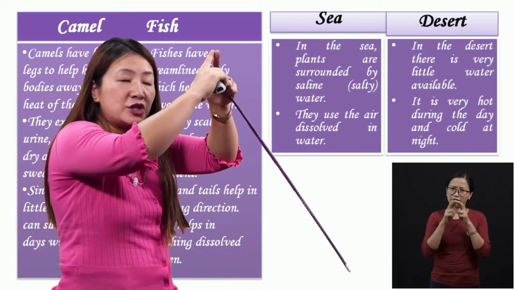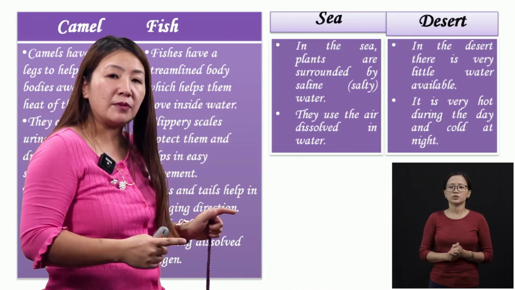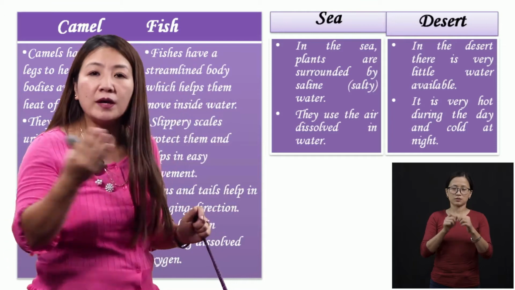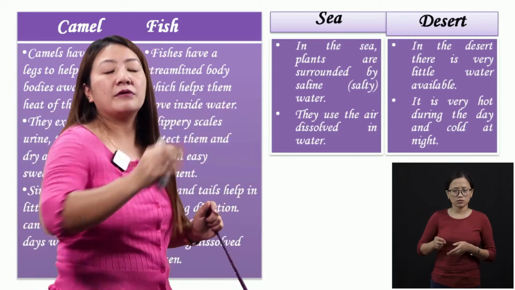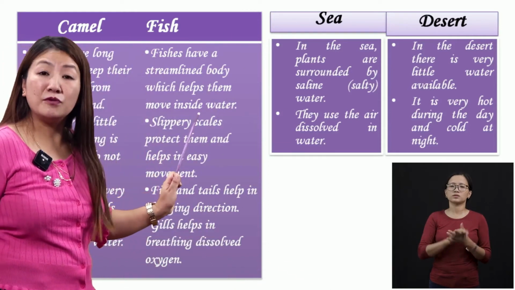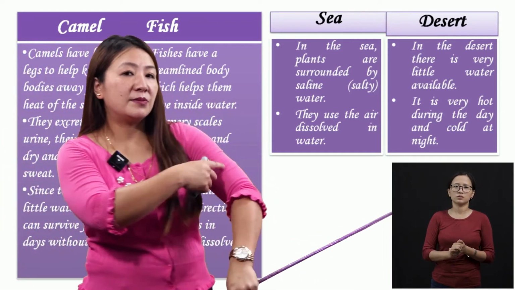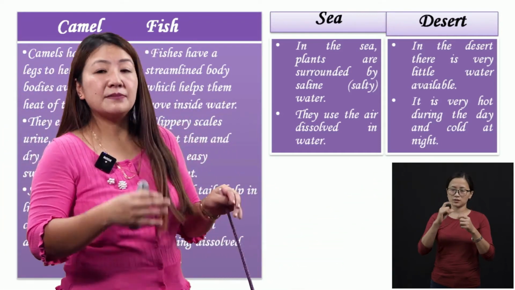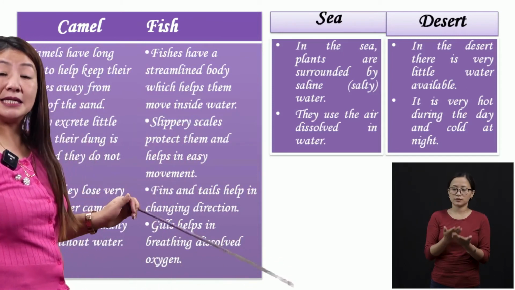The shape of a fish is streamlined. We call it a streamlined body so that it can swim easily in the water. It can move easily in the currents of the water. So fishes have a streamlined body which helps them to move inside water. They have scales on their body, right? They have slippery scales to protect them and to help in easy movement.